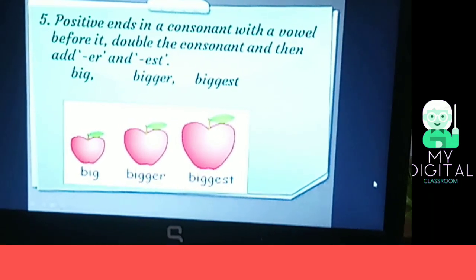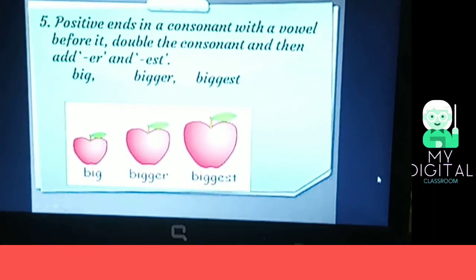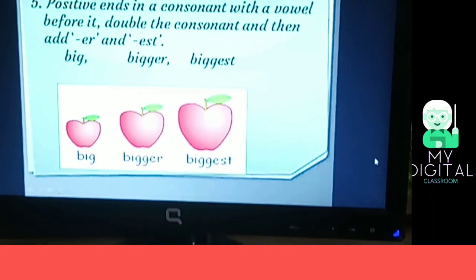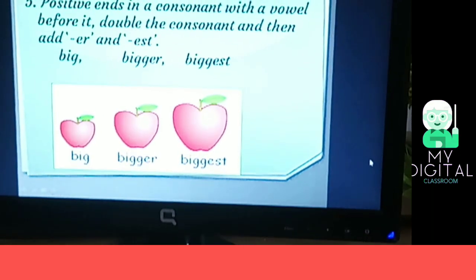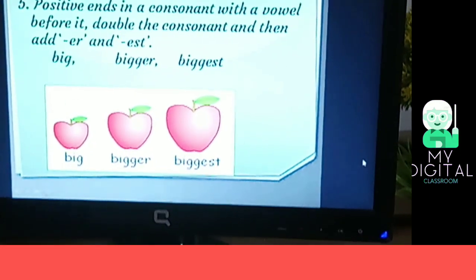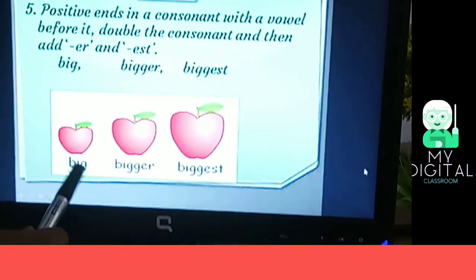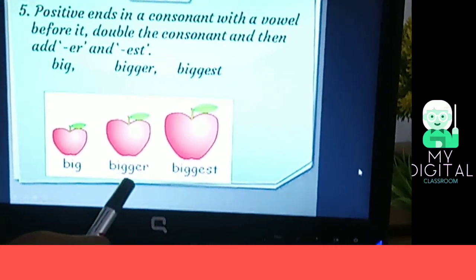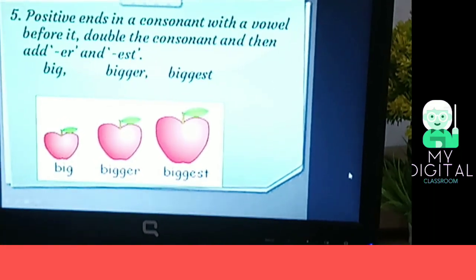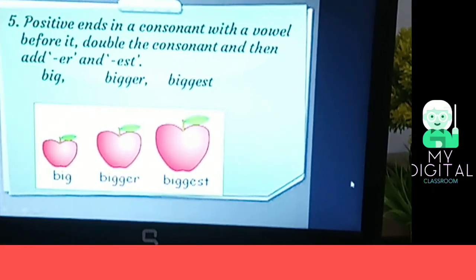And the next rule: when the positive degree ends in a consonant with a vowel before that, it doubles the consonant and then adds er and est. The word big ends in g, which is a consonant, and before g you can see the vowel. So we double g and then add er in the comparative degree, and in the superlative degree we add est.